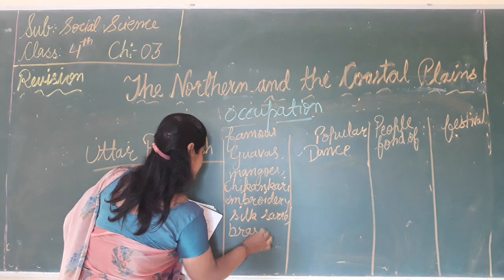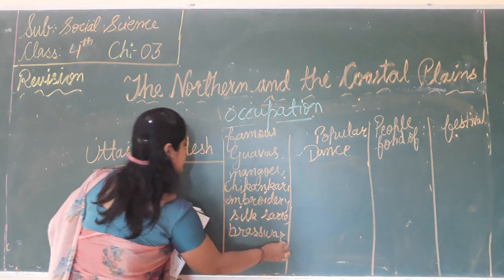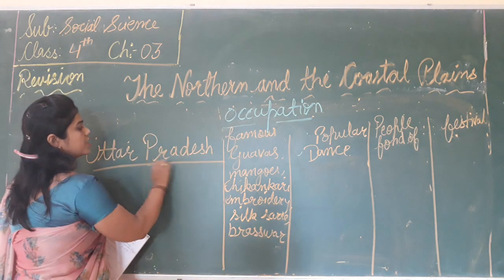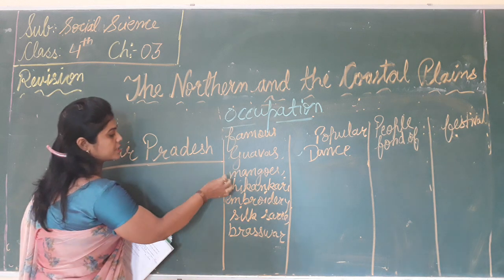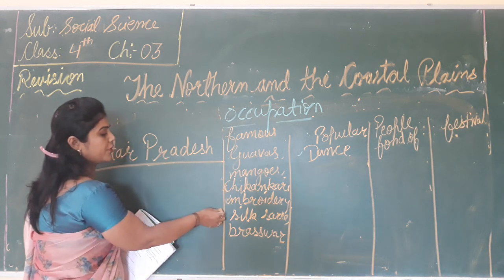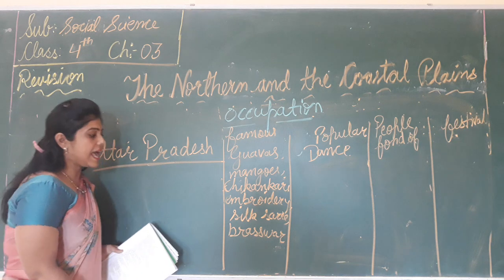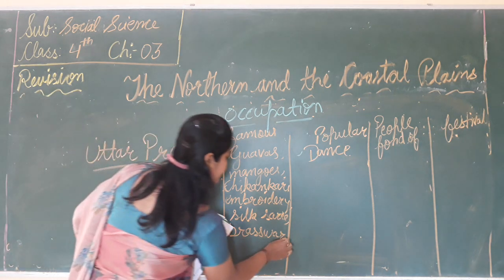So Uttar Pradesh is famous for guavas, mangoes, chikankari embroidery, silk sari and brassware.